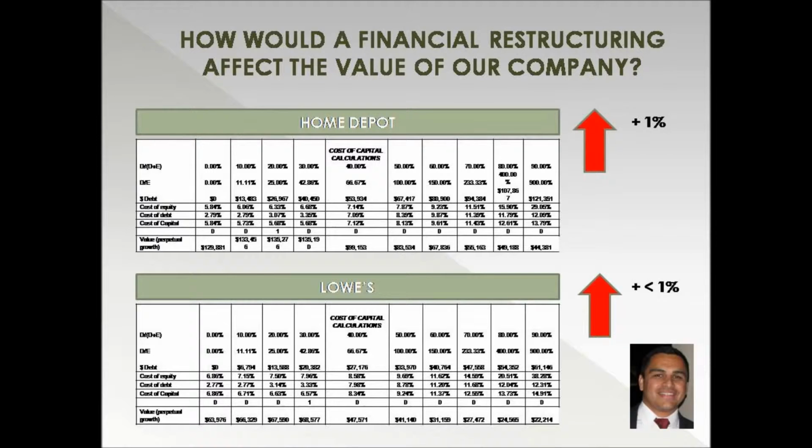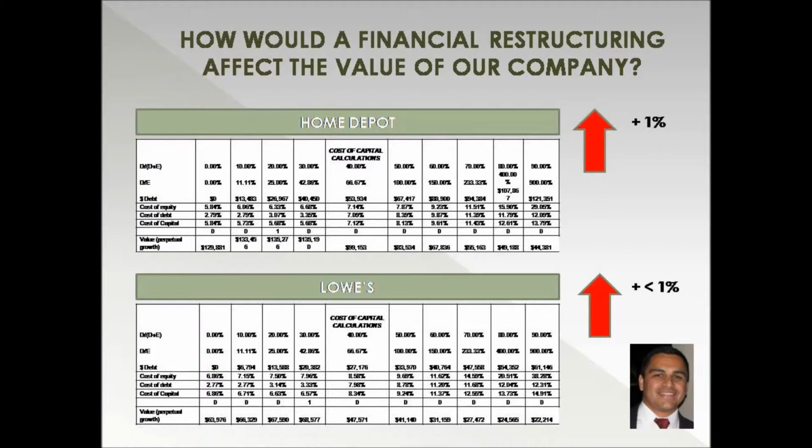How would a financial restructuring affect the value of our company? Our analysis shows that by increasing the overall debt to equity for both Lowe's and Home Depot, it'll have a positive impact on the firm's value, or the perpetual growth.